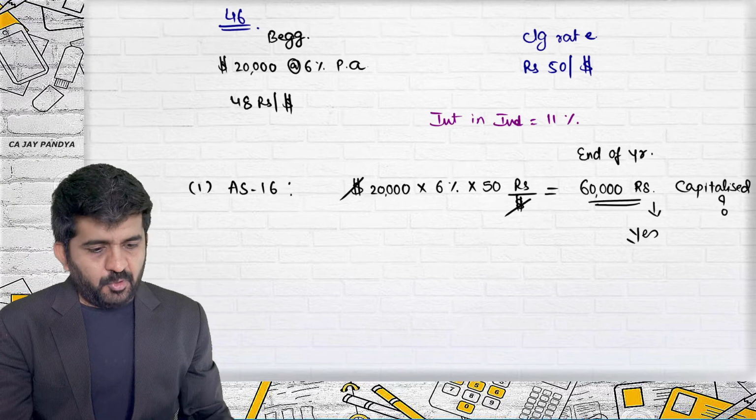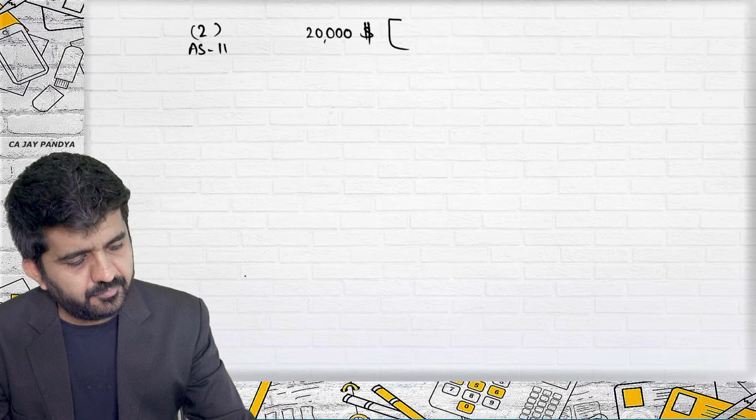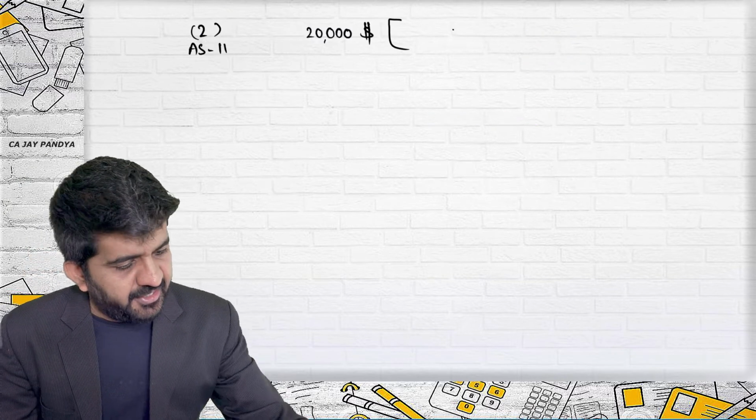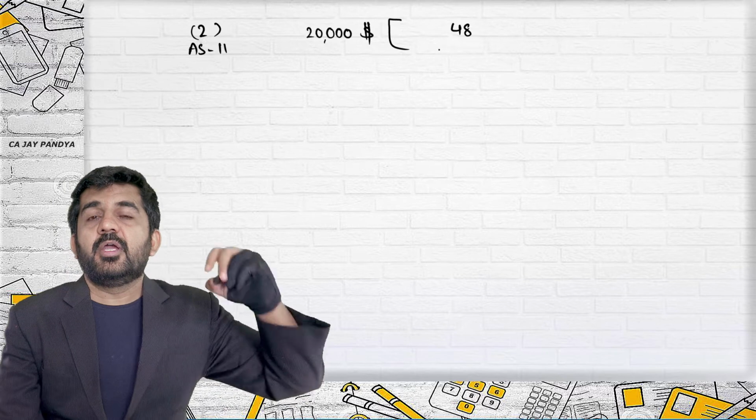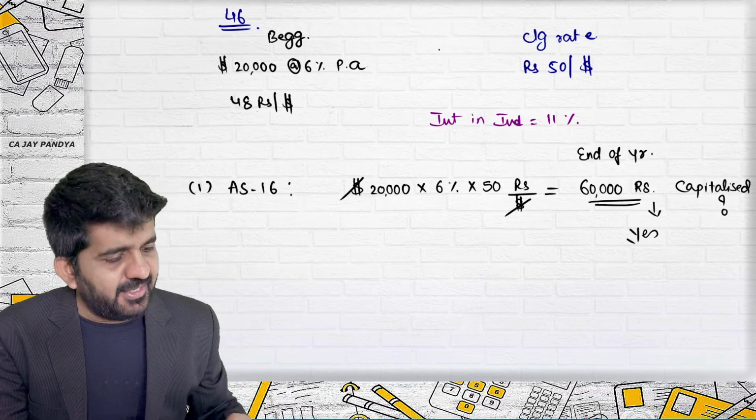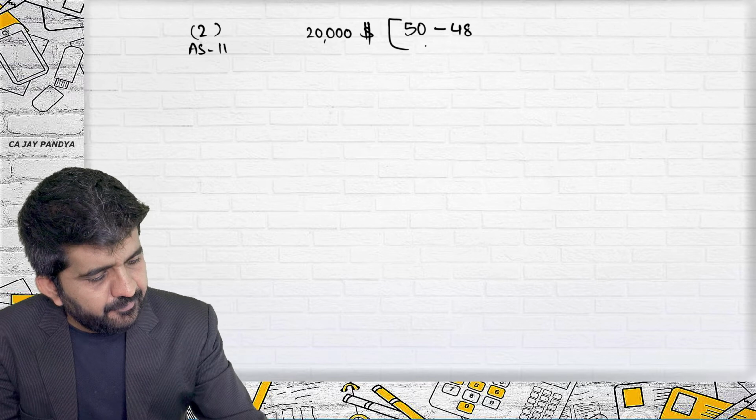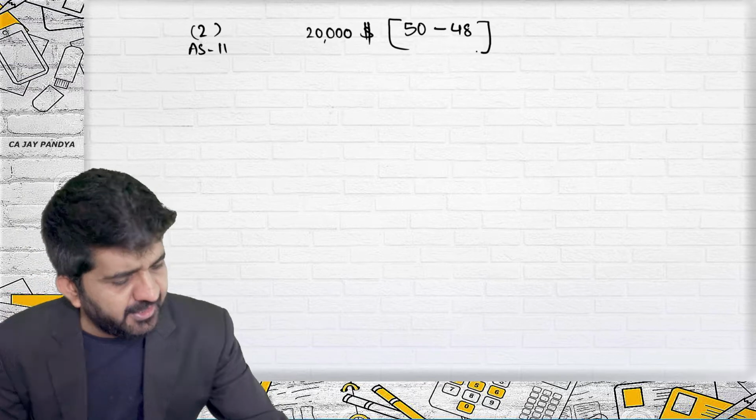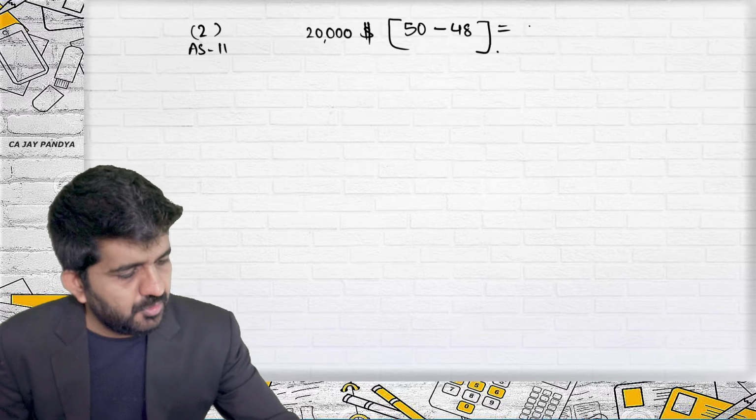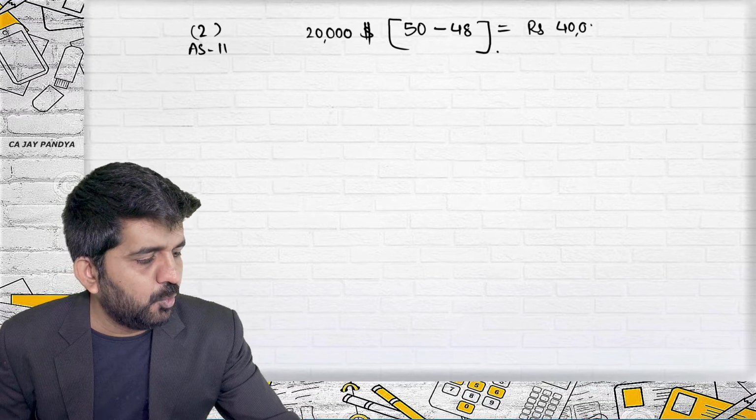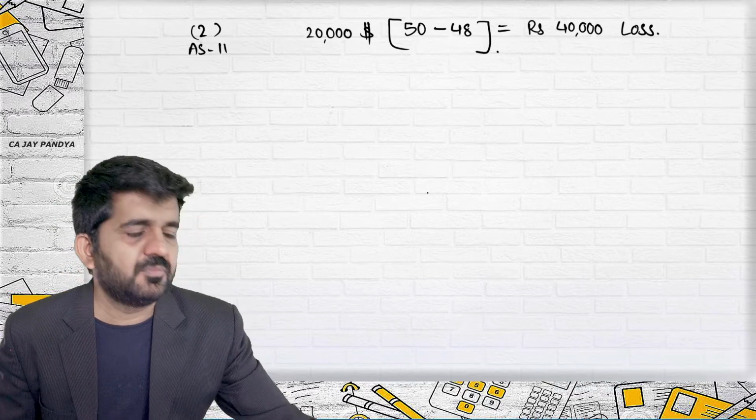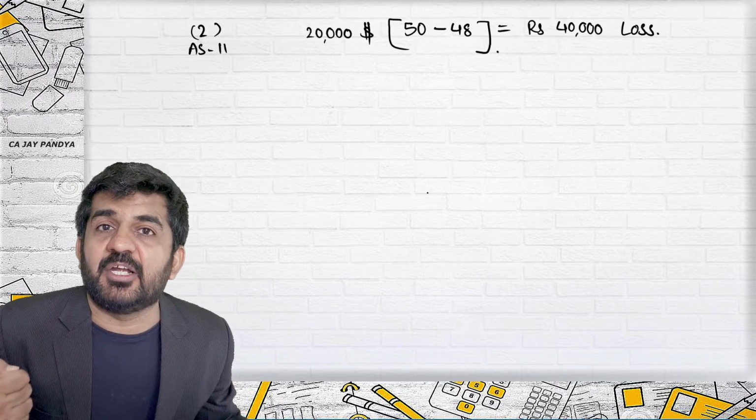Had we taken a loan, let me first go to AS 11. What is the loan amount? $20,000. At what rate is it recorded already? 48. At the closing date, as it is a monetary item, it will be recorded at 50. Monetary items are recorded at the closing rate. Correct. ₹40,000 is a loss. As per AS 11, it should be transferred to the P&L account.